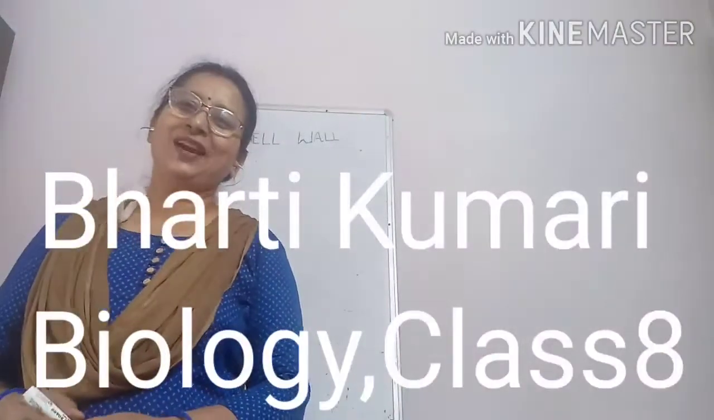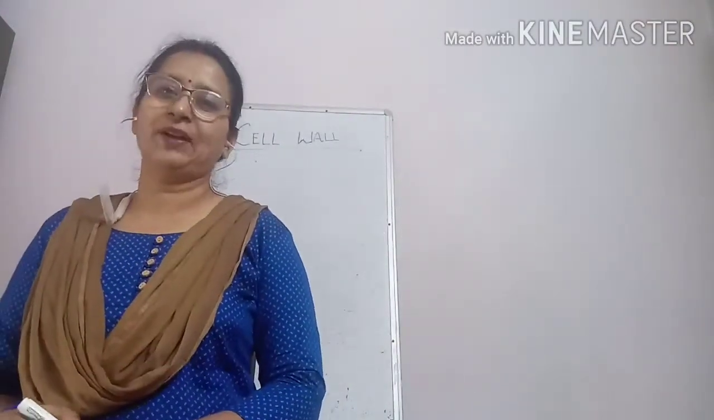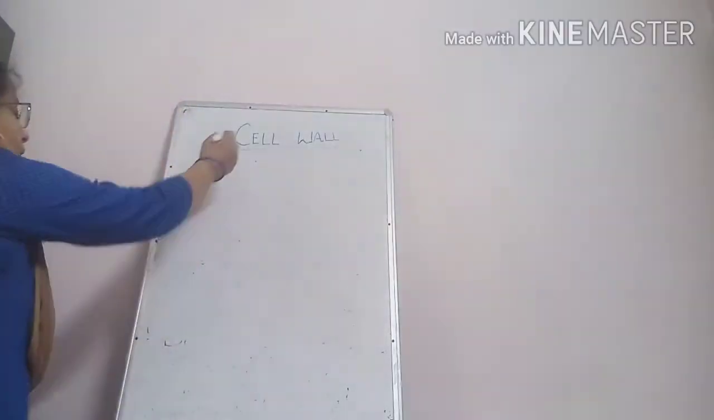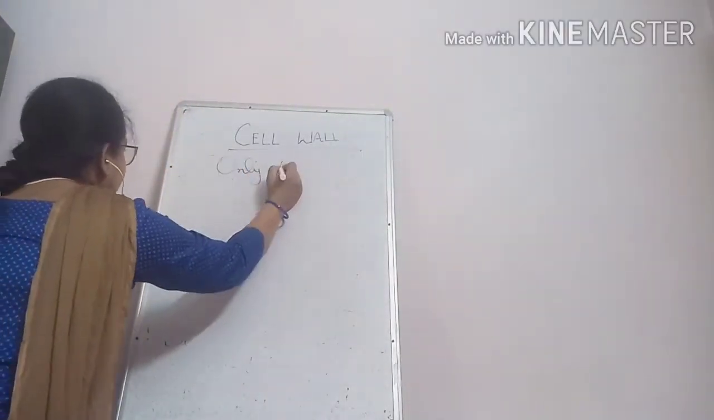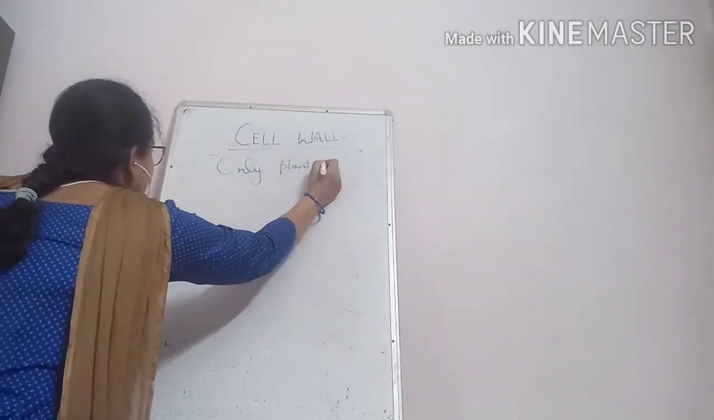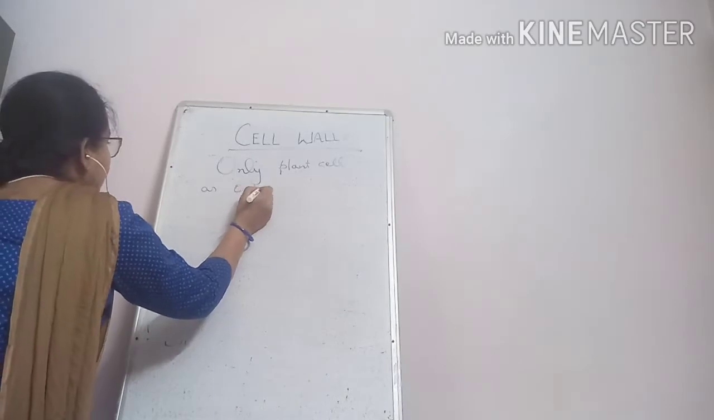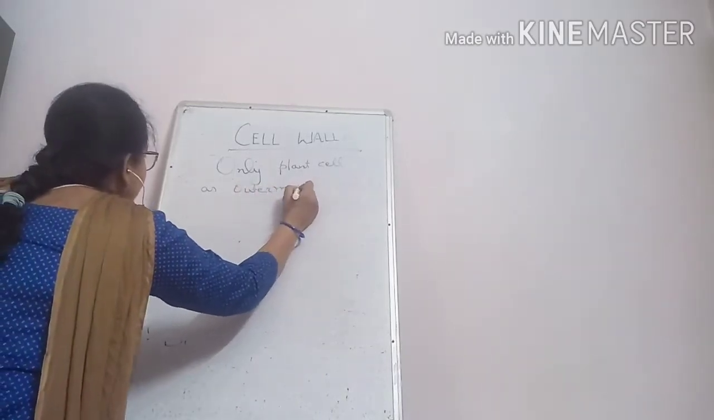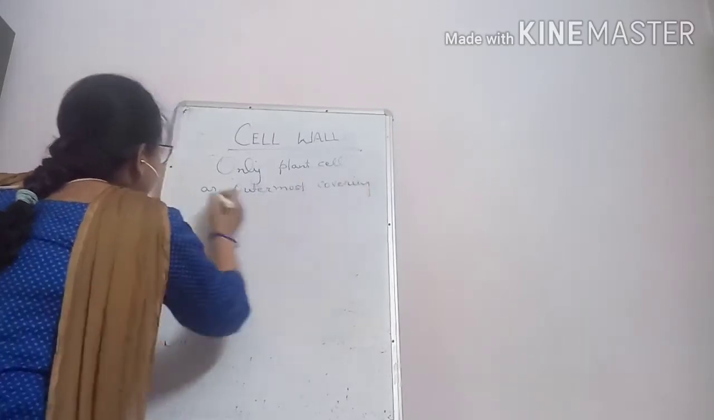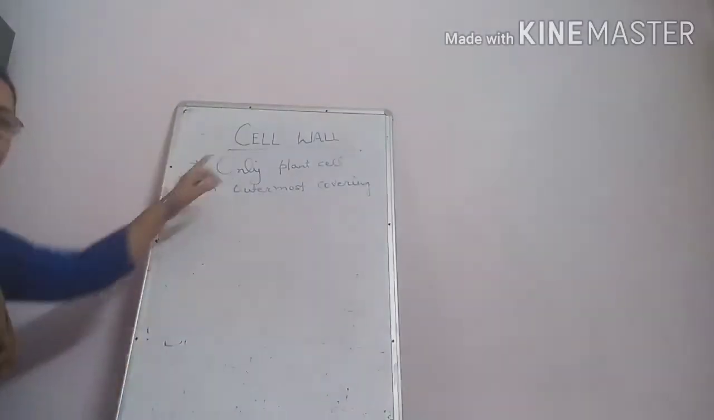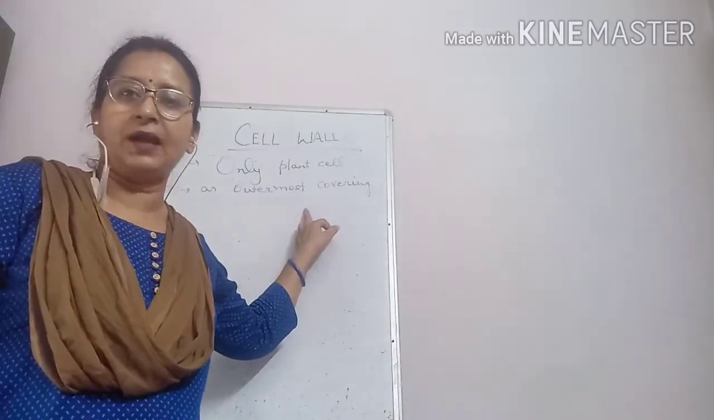Hello class 8 students. Today I will start the cell wall in the cell chapter. As you know, the cell wall is present only in the plant cell. It is present as the outermost covering of the plant cell.